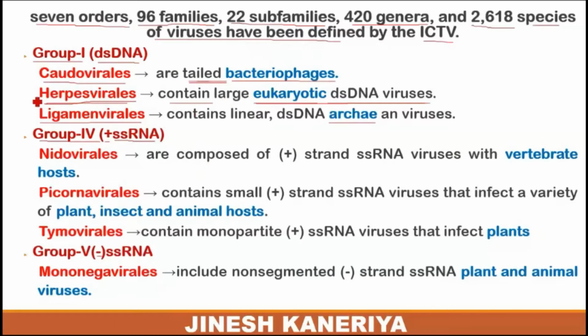So group 4 is divided on the basis of the positive single-stranded form of RNA. An example of single positive-sense RNA is the nidovirales, which are composed of a positive strand of single-stranded RNA virus and are capable of infecting vertebrate hosts. All vertebrate hosts are affected with the help of this kind of single-stranded positive-sense RNA containing nidoviruses.